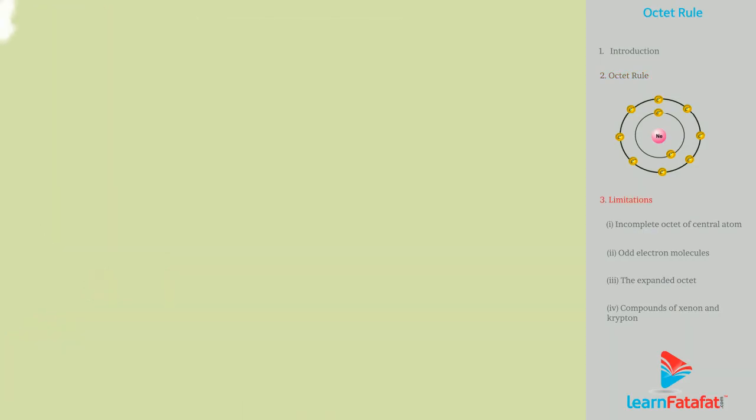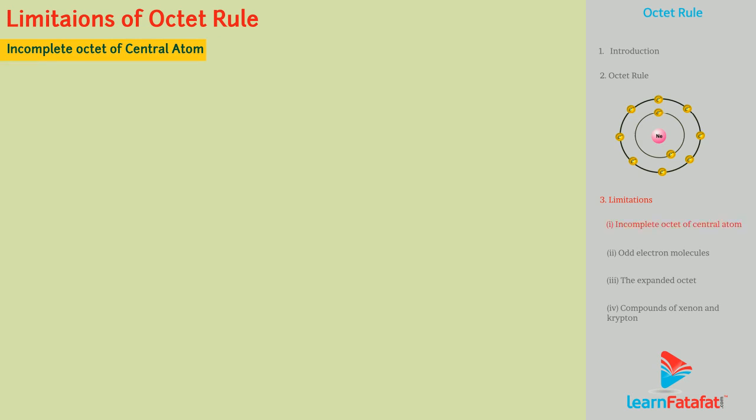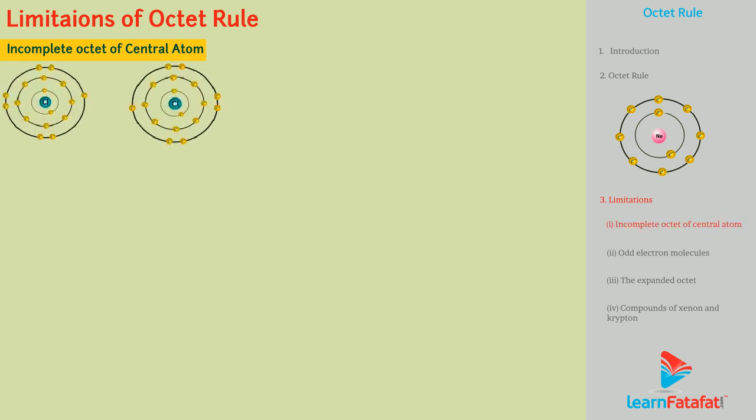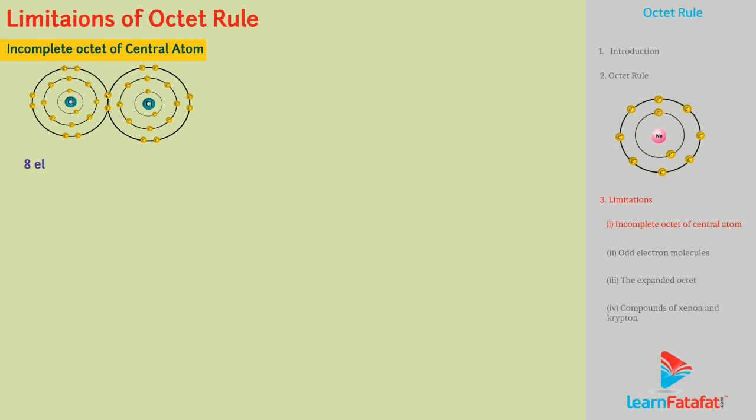Limitations. Octet rule have certain limitations. Incomplete octet of central atom. According to octet rule, atoms combine together to gain 8 electrons in their valence shell. However, there are many combinations where central atom did not have complete octet. For instance, there are compounds such as LiCl, HBeH. Atoms of these compounds have incomplete octet.